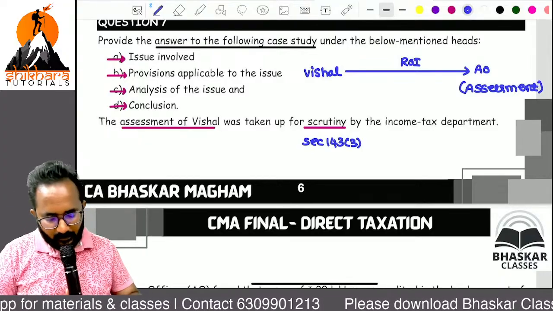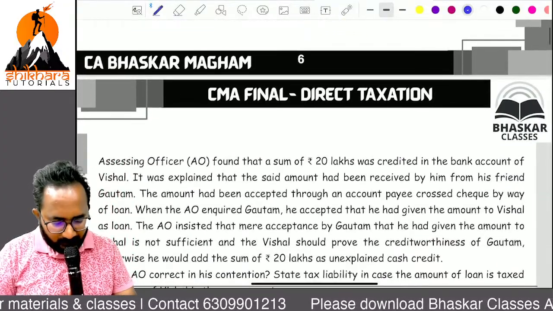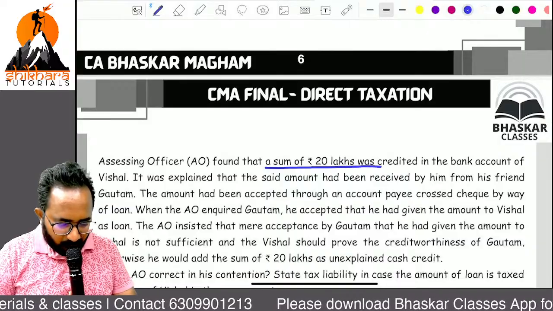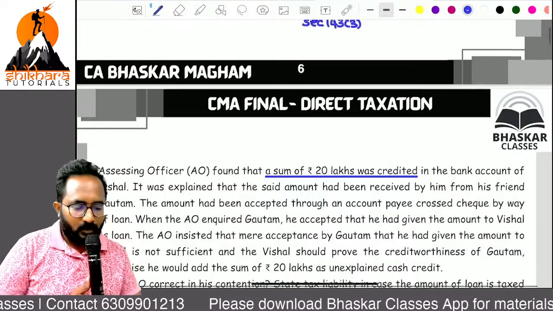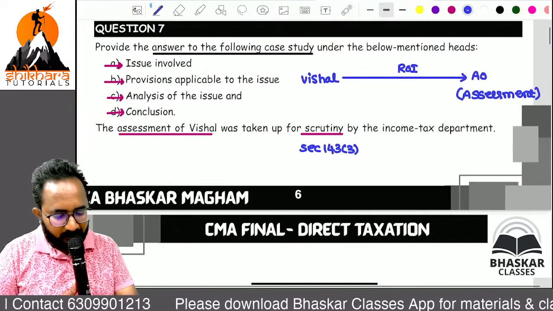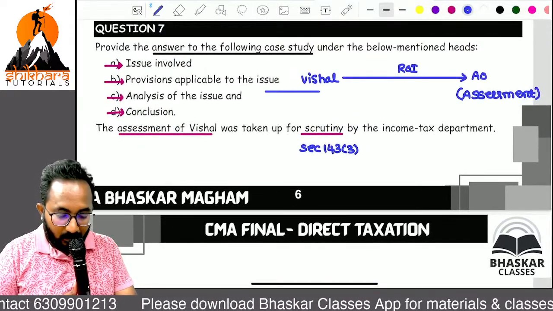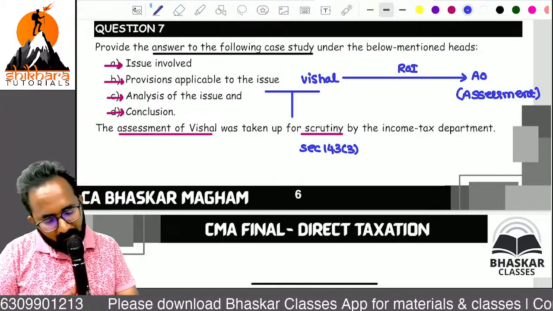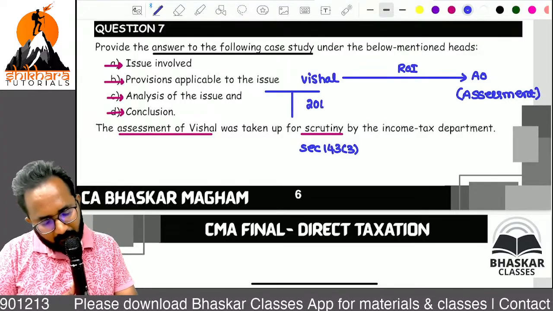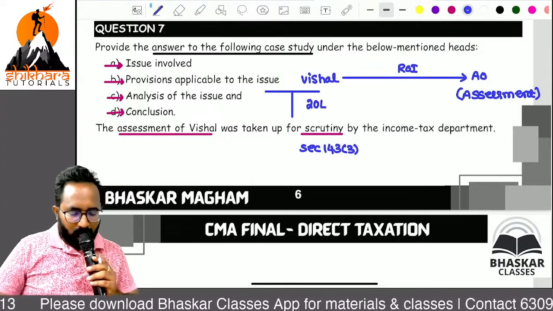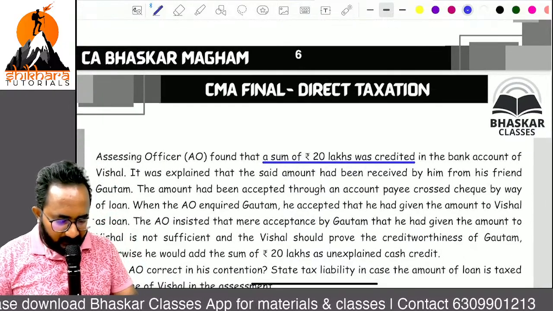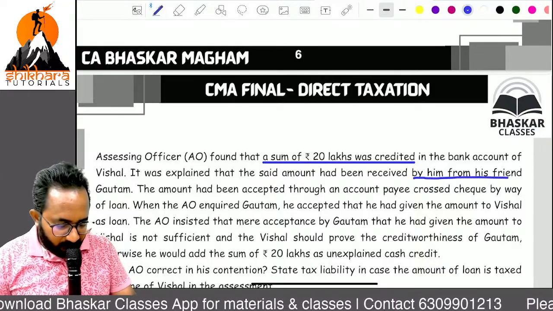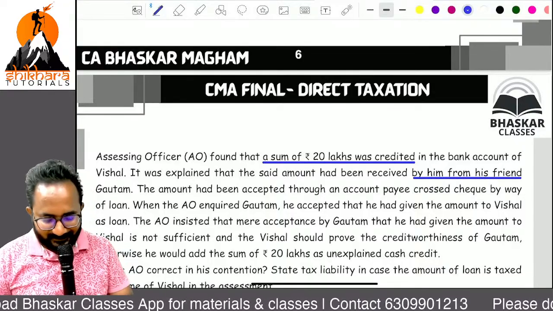Now, the assessing officer found that a sum of 20 lakh was credited in the bank account of Vishal. It was explained that the said amount was received by him from his friend Gautam.